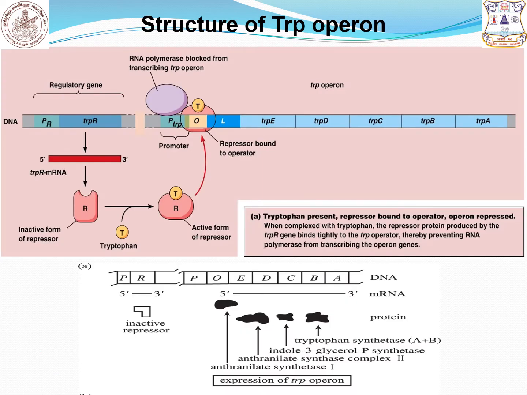We are going to see the structure of the tryptophan operon. The structure of tryptophan operon consists of two kinds of genes. One is regulatory genes, another one is structural genes. What are the regulatory genes present in the tryptophan operon? It contains three regulatory genes: one is repressor, promoter, and another one is operator. In tryptophan operon, 5 structural genes are present: tryptophan E, tryptophan D, tryptophan C, tryptophan B, and tryptophan A.